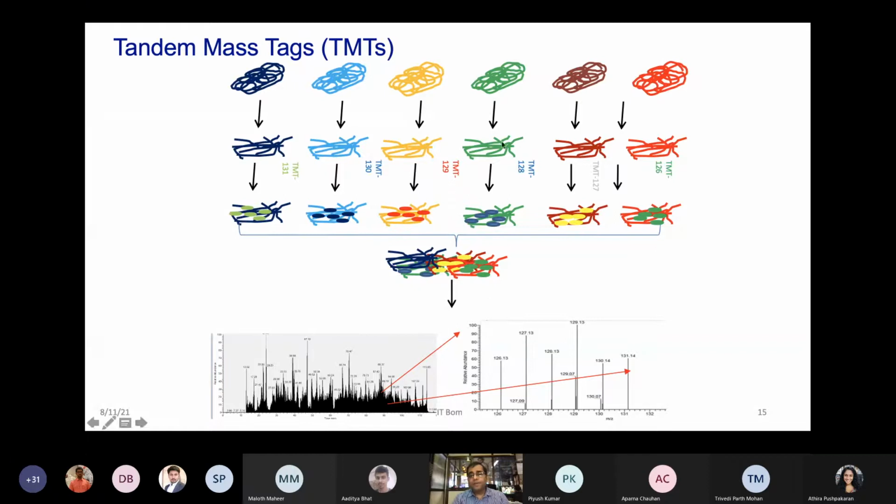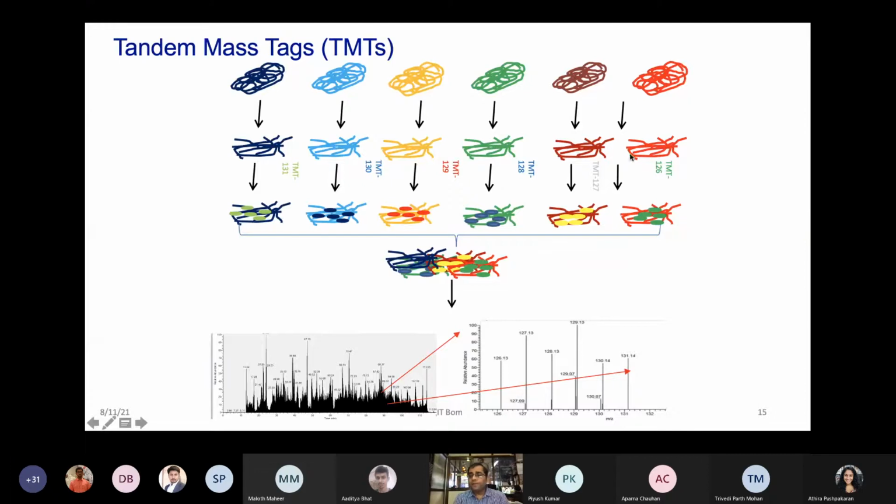Now let's say we have 3 healthy individuals and 3 diseased individuals. You have extracted the protein from those 3 healthy and 3 diseased, so C1, C2, C3 and T1, T2, T3. This is the simple experiment which you want to do. You have now taken this commercial tag, which is tandem mass tag. This tag can be in 6-plex or 10-plex or 14-plex; there are different multiplexing capabilities.